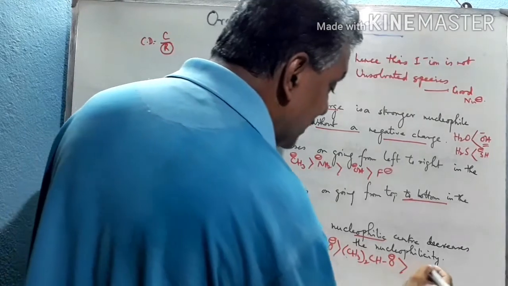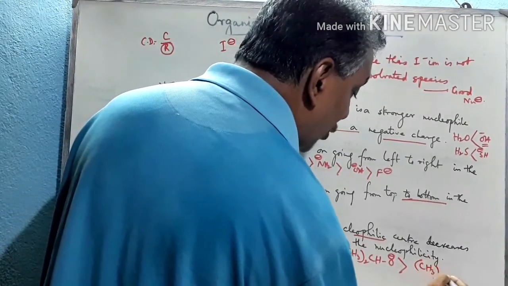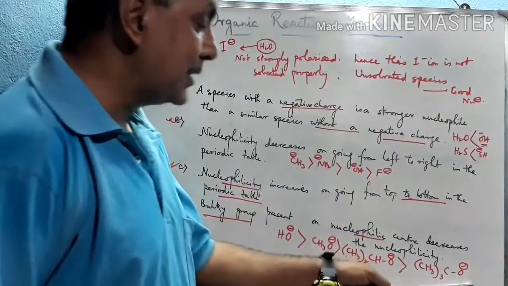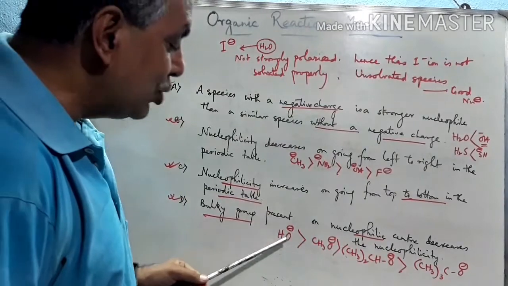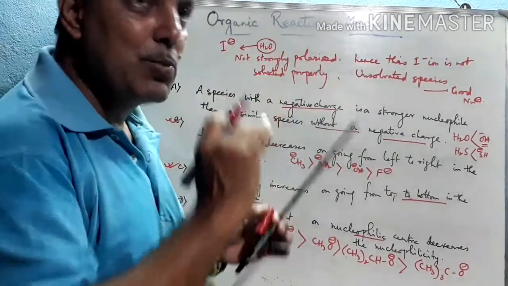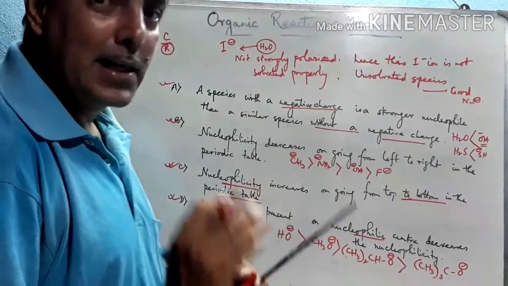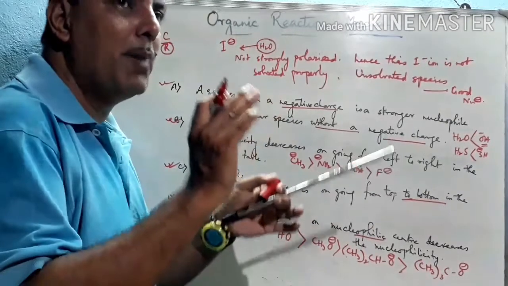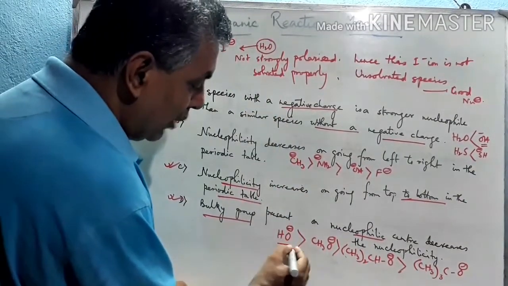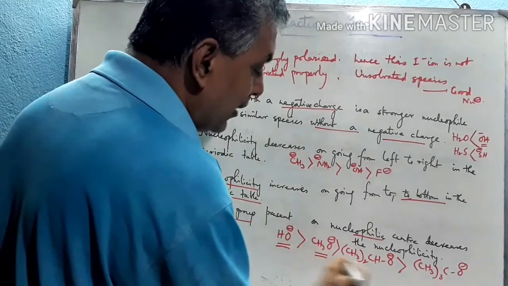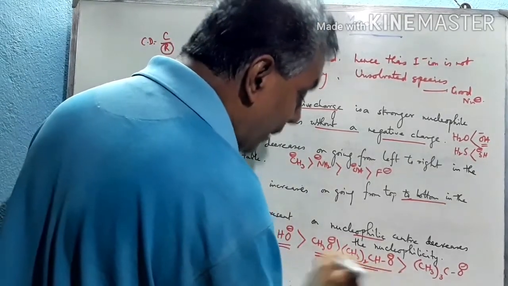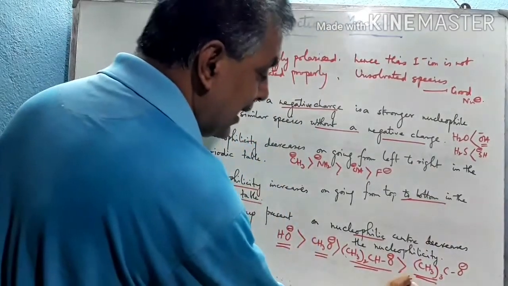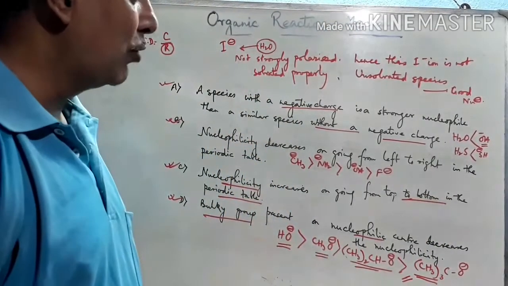And again, if we consider this with a tertiary butyl group, (CH3)3CO minus, tertiary butoxide, this is isopropoxide, this is tertiary butoxide, this is methoxide. So HO minus, due to the presence of the smallest hydrogen atom, no steric hindrance occurs and it is a good nucleophile because it attacks the carbon atom, which is comparatively larger in size as compared to hydrogen. So it acts as a good nucleophile. Methoxide weaker, isopropoxide comparatively weaker, tertiary butoxide, among these four this is the weakest. See, this is the effect of the bulky group present at the nucleophilic center.